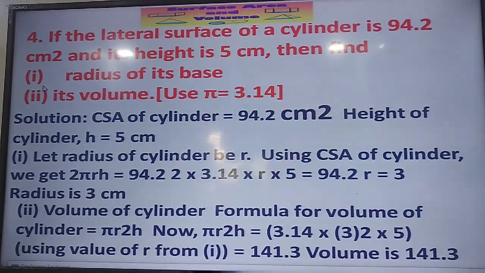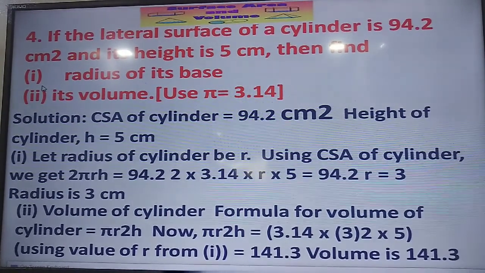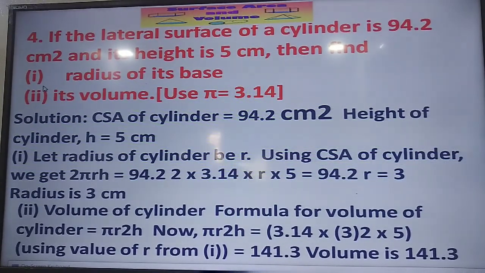What is given in problem number 4? If the lateral surface area of a cylinder is 94.2 square centimeter and height is 5 centimeter, first of all, we have to find the radius of this, then its volume.